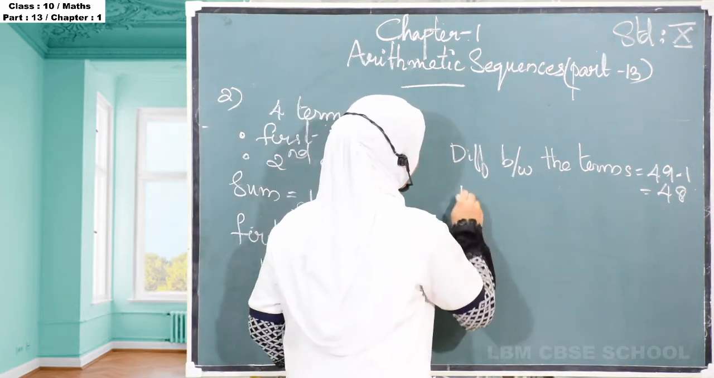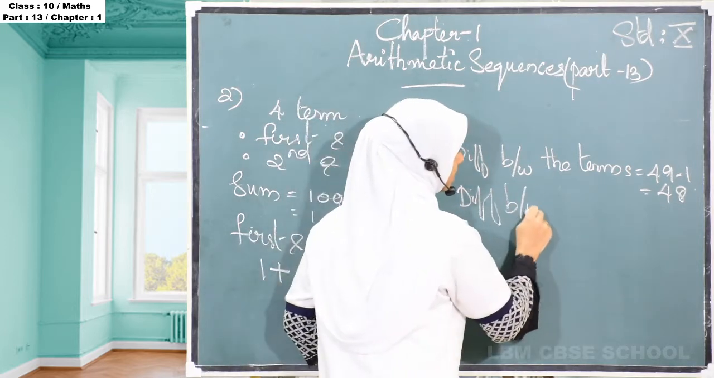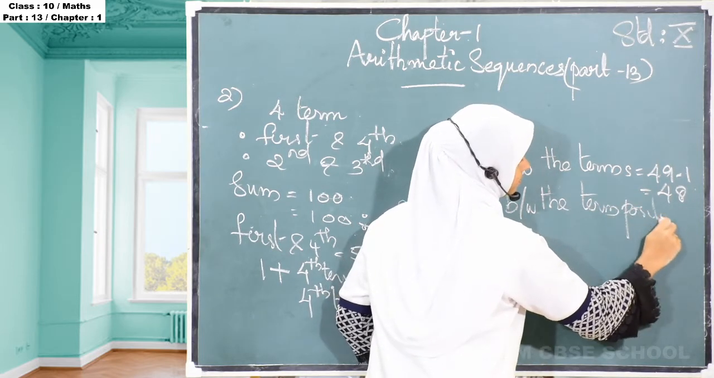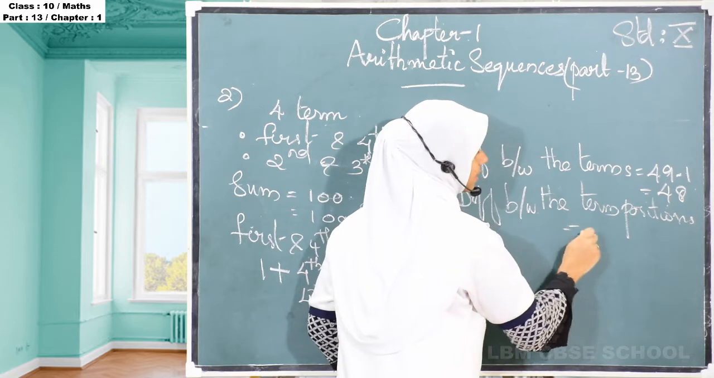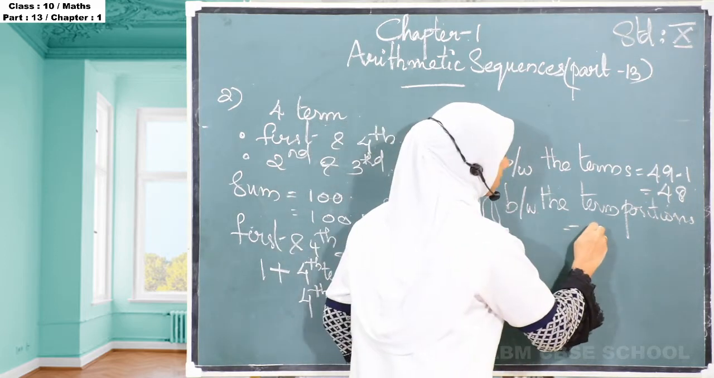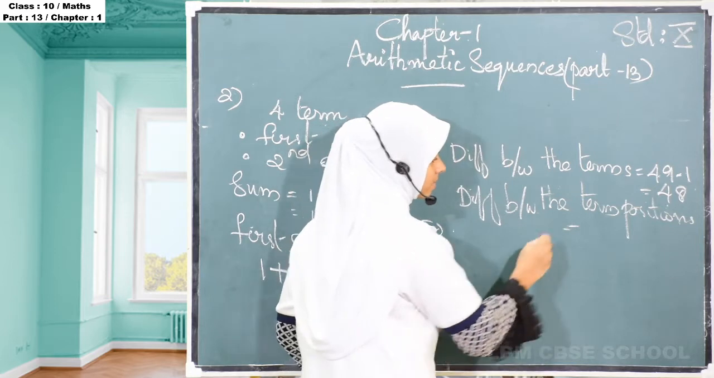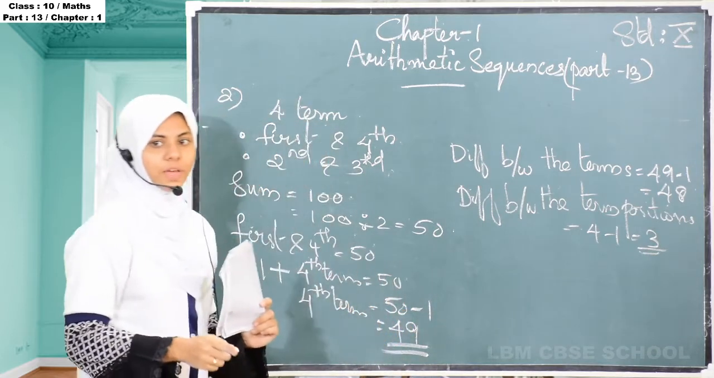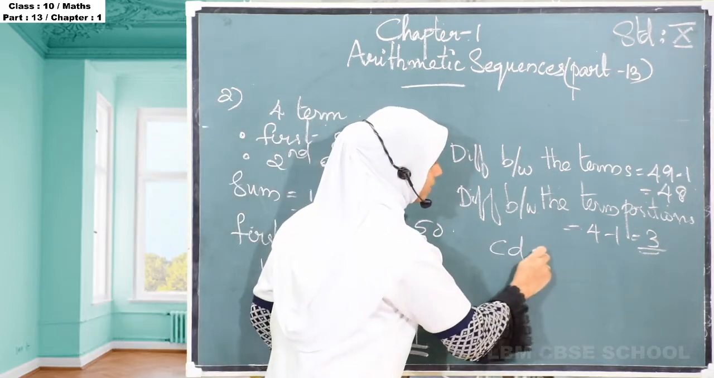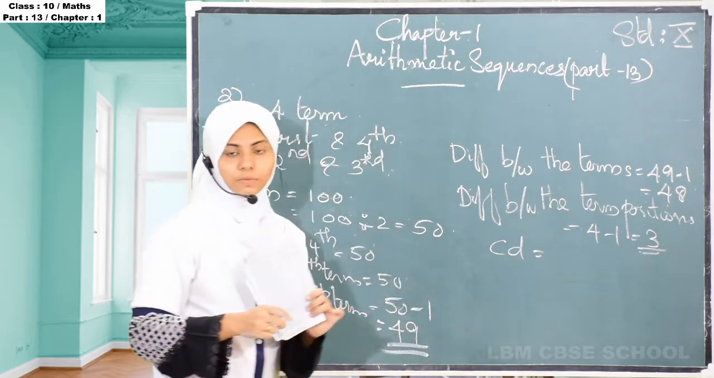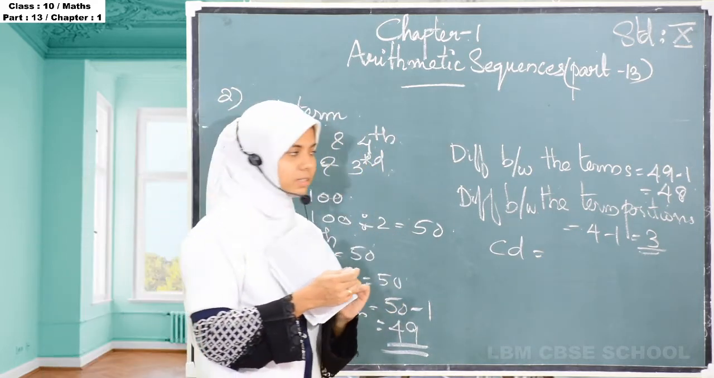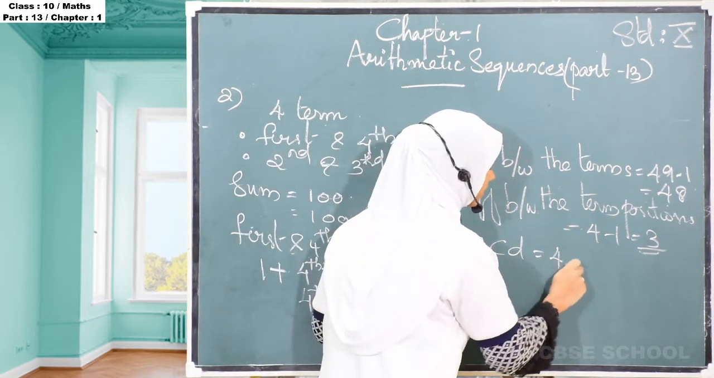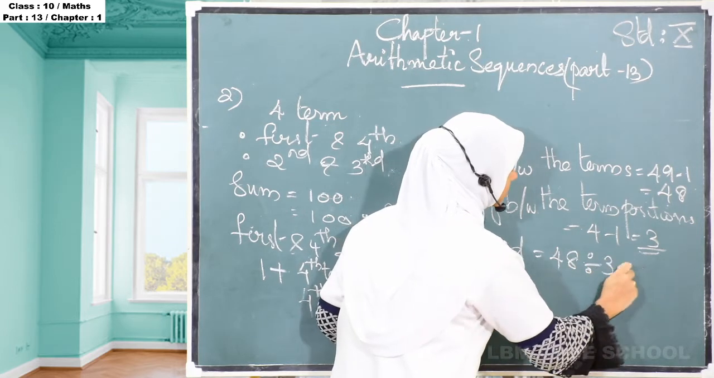Then we can find the difference between the term positions. Difference between the term positions is equal to what? Difference between the term positions is equal to 4 minus 1, that is equal to 3. Okay, then what we have to find? We have to find the common difference. Common difference is equal to, we know what is the formula for finding the common difference of an arithmetic sequence? The difference between the terms by difference between the term positions, that is 48 divided by 3 is equal to 16.